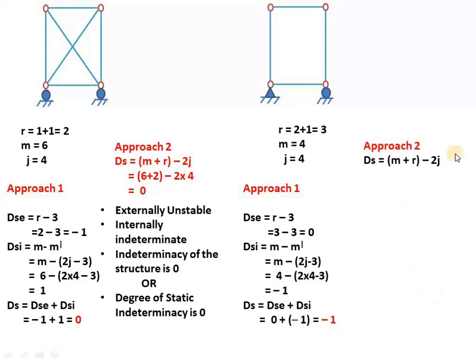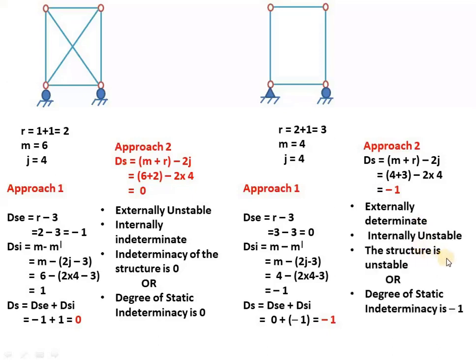In approach 2 again, if you use this formula and substitute the values, you will get minus 1. So totally what can you comment now? It is an externally determinate structure, but an internally unstable structure. We can say the structure is unstable from this total degree of indeterminacy.